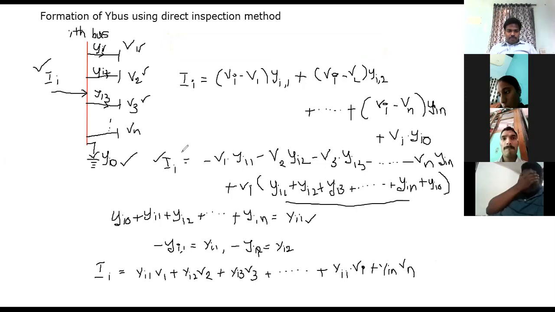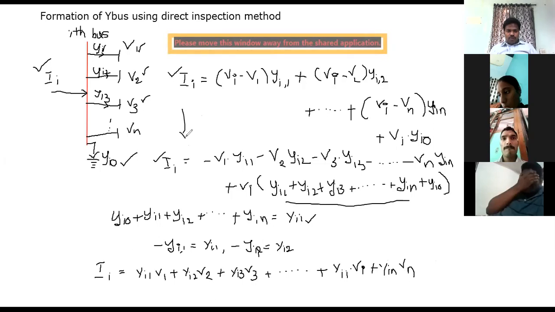First of all, you should be able to write this equation. Now from this equation, you are going to have this form, just by separating Vi terms and V1, V2, etc., all the terms. So yi0, yi1, yi2, yi3, and so on up to yin, I can consider as Yii, nothing but the admittances connected to that particular ith bus.